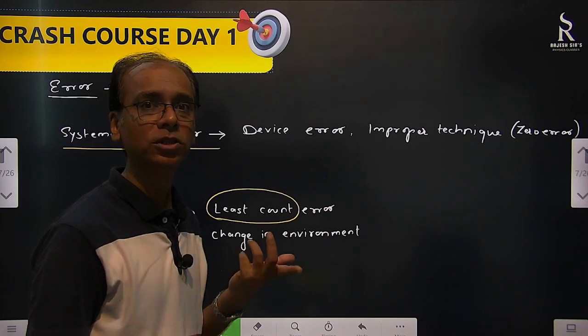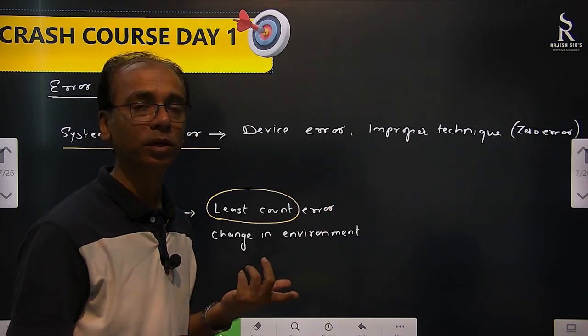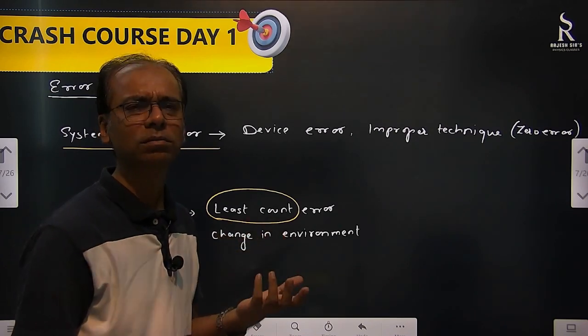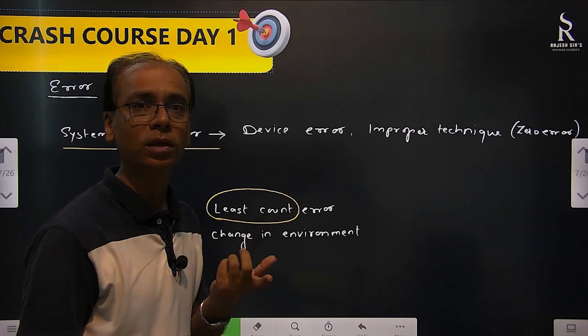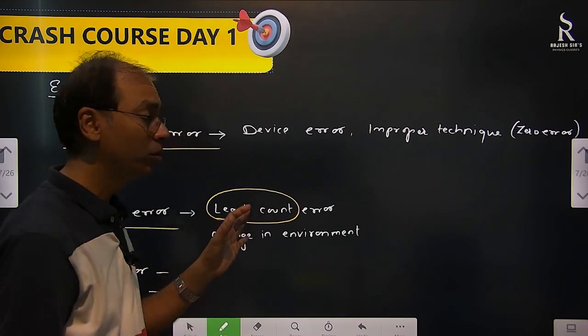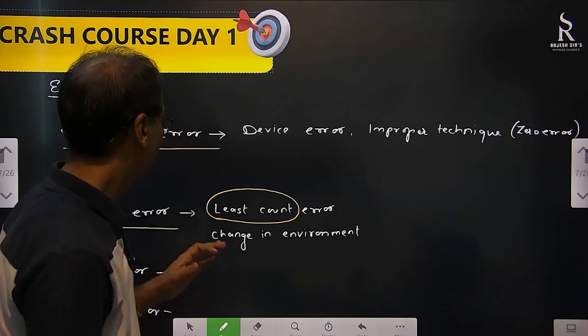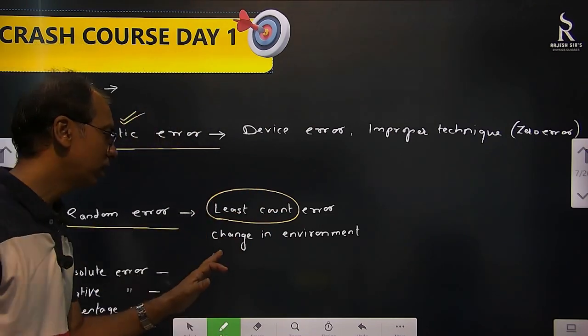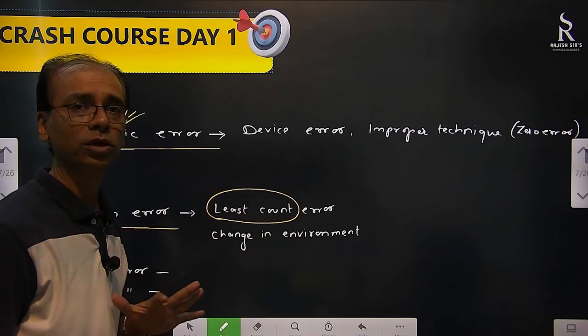Expansion happened, linear expansion. Because of that the time period also will change, however small it is. So change in environment can also have its effect. So what is random error? Least count error and change in environment. These are theoretical things that you should remember.